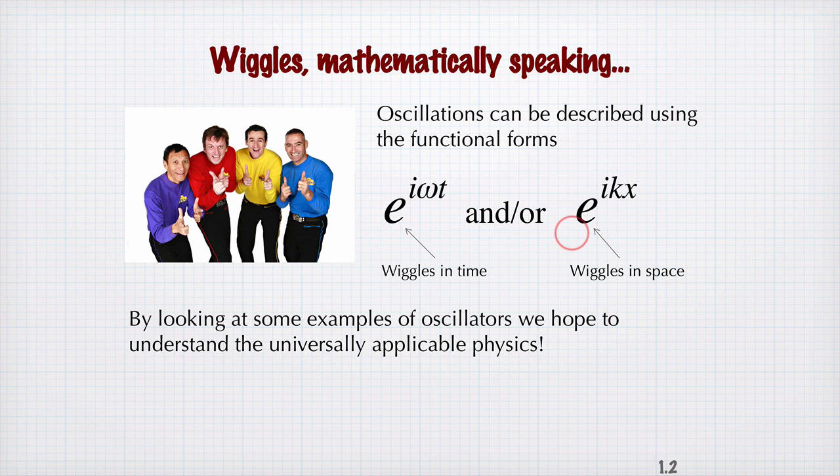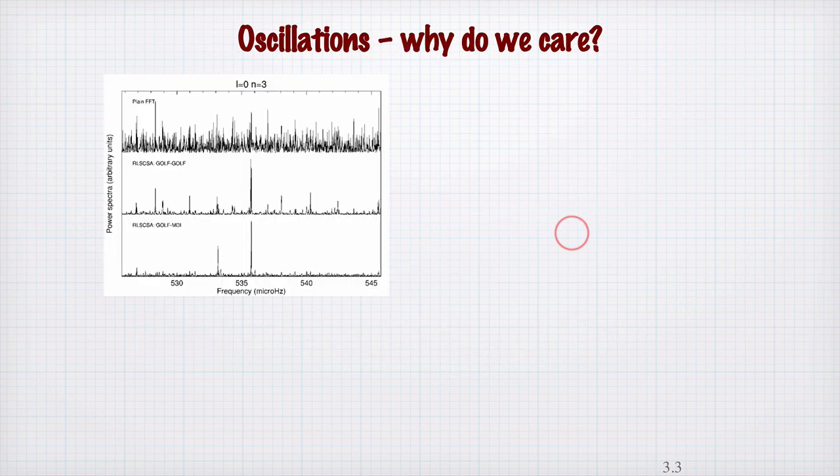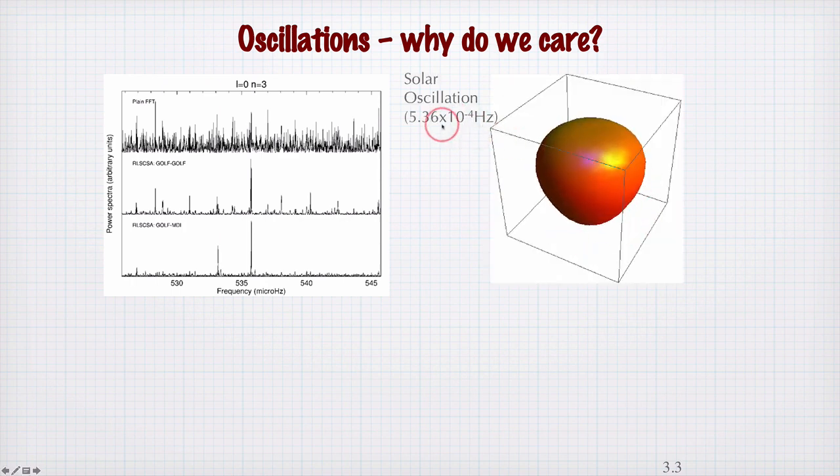And to remind you just how important and how universal single coordinate oscillations are, here are some examples of single coordinate oscillations, or modes in other words. So this is a mode of the sun, and it's got a frequency of 5 by 10 to the minus 4 Hertz. This is a very low frequency oscillation.